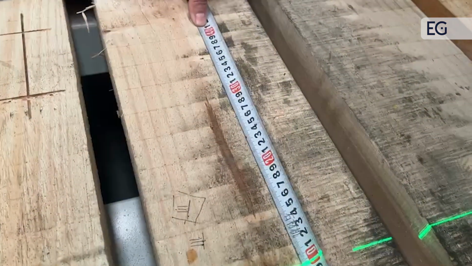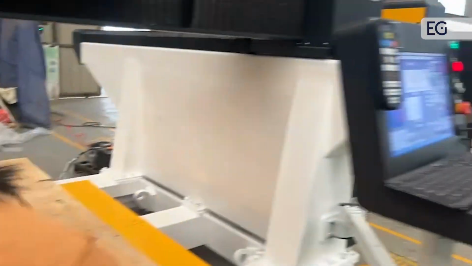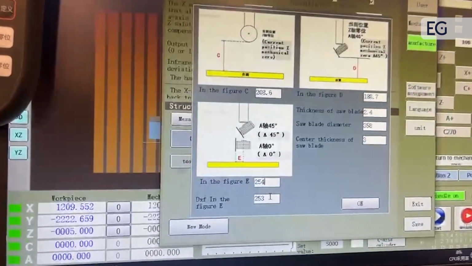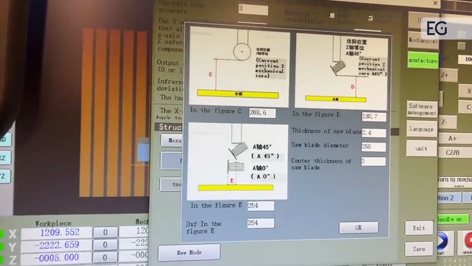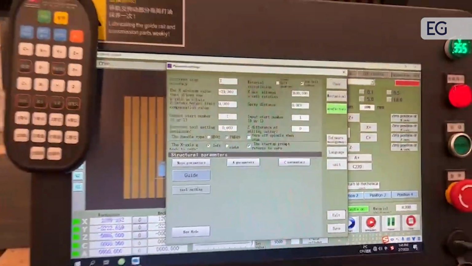Test the distance with a ruler. Because we test it is 254, so we input it. Save.